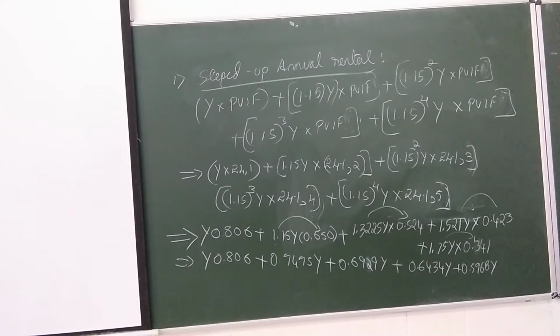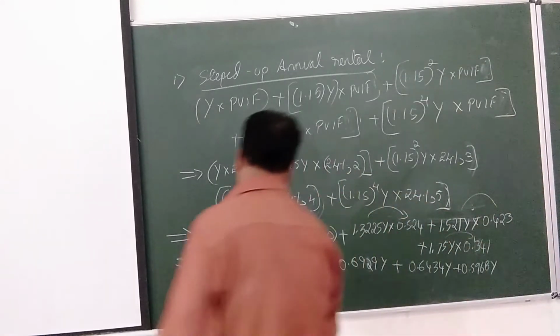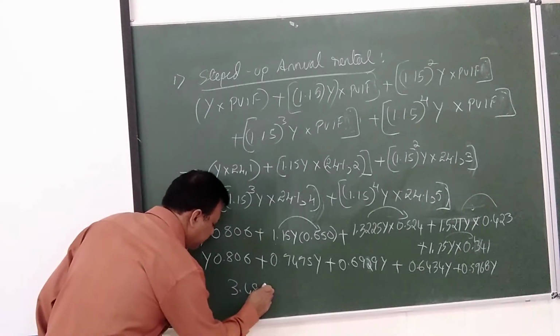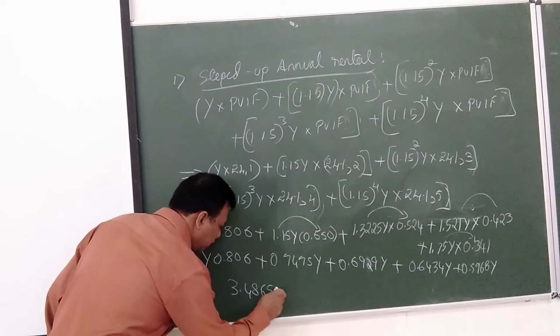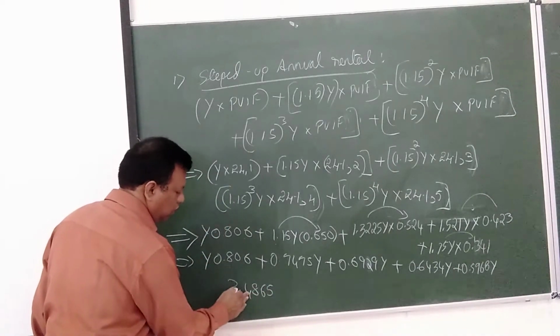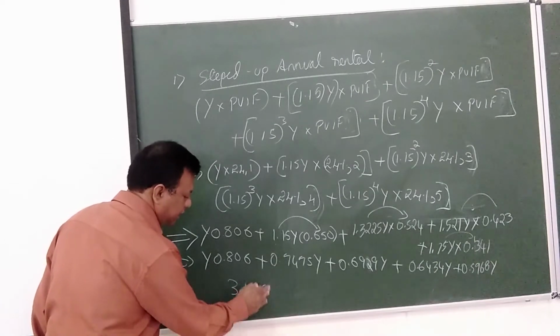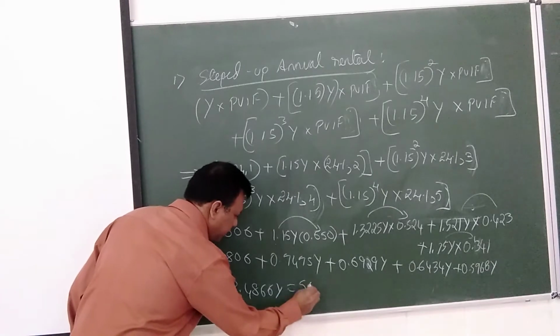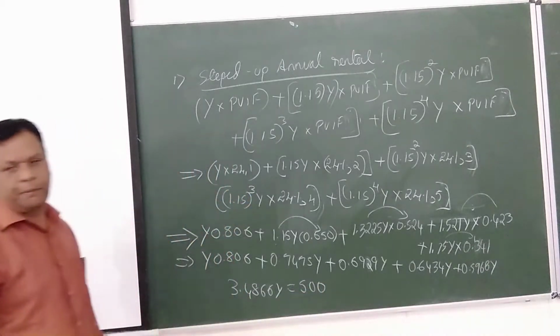The sum is 3.4866. Y is equal to your investment. How much is it? 500.